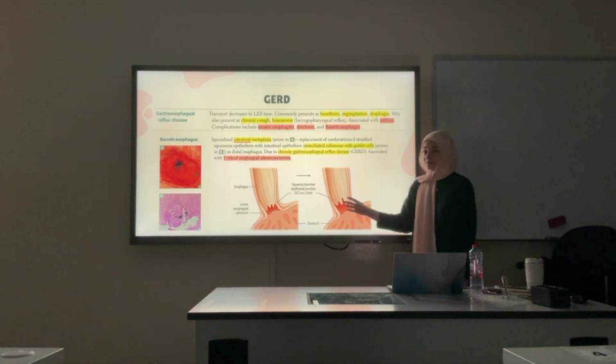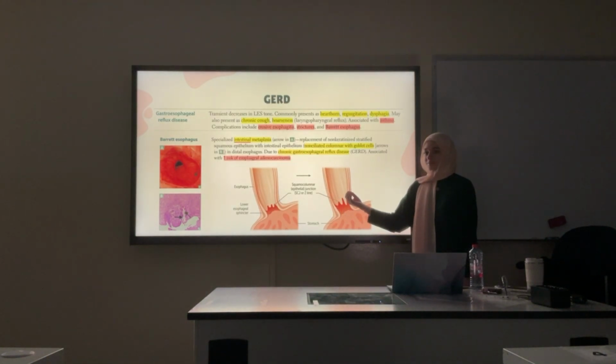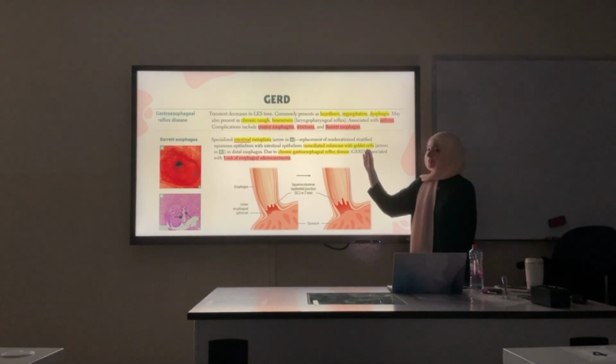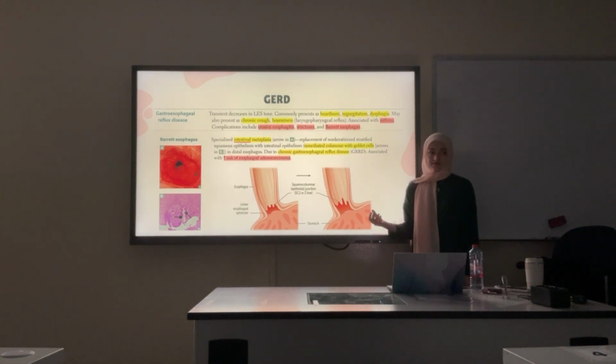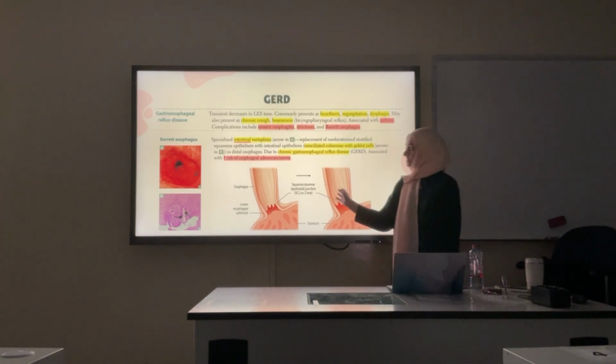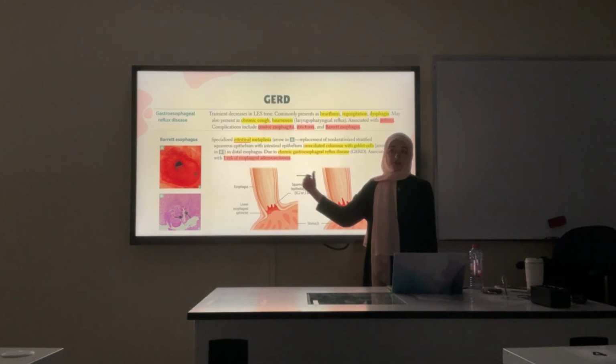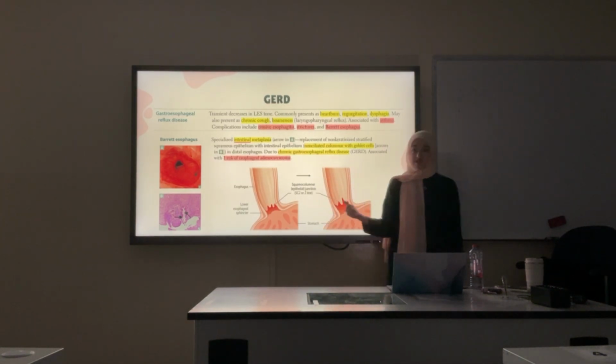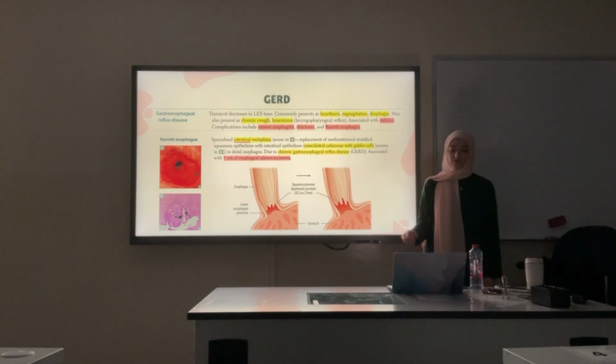Why does this happen? It's to try to balance the acidity that keeps coming from the stomach. So the esophagus tries to make it less acidic by differentiating into a different cell type that can withstand this acidity. Like the duodenum, the first part that receives the acidity of the stomach, it has a lot of goblet cells to secrete alkaline mucus. The esophagus will differentiate into this type, and this is precancerous. It can lead to esophageal adenocarcinoma. It's not cancer yet, just metaplasia, but it has a high risk of developing into adenocarcinoma.